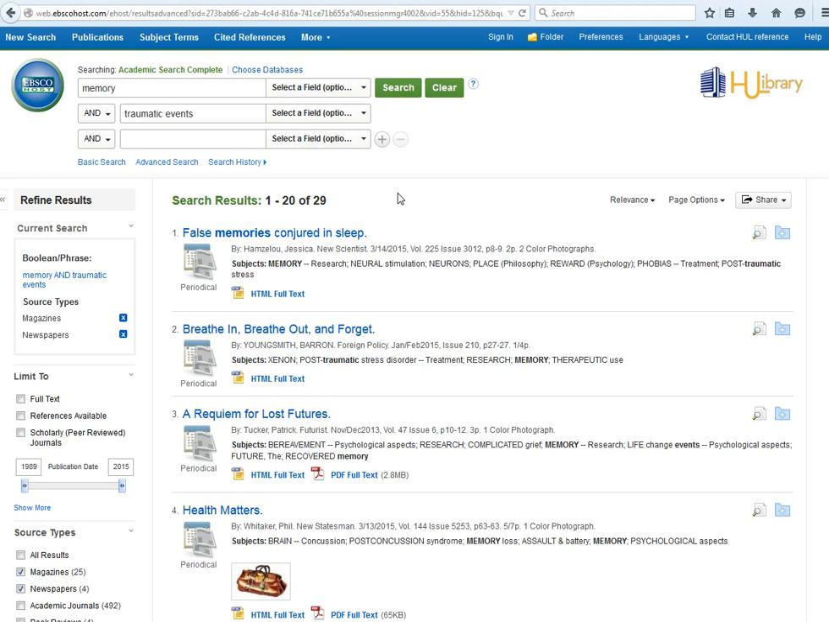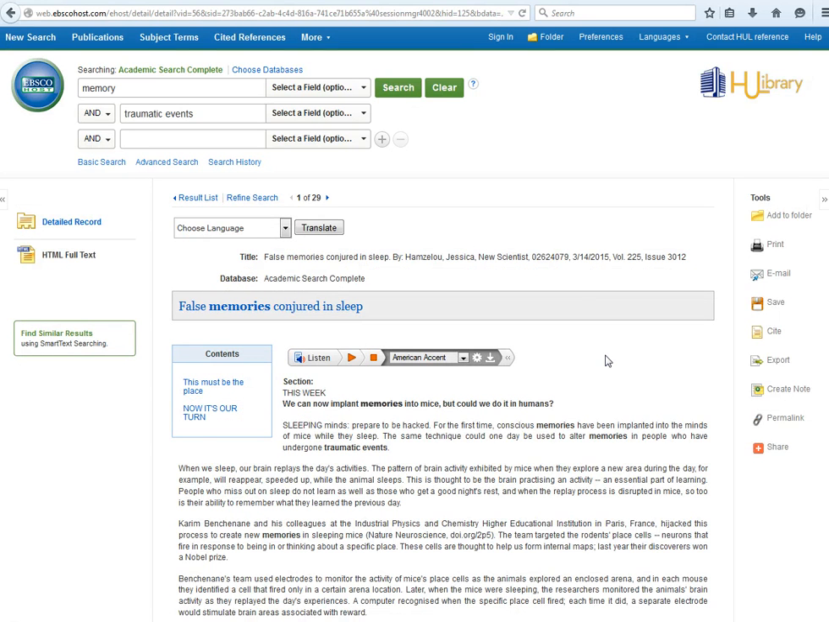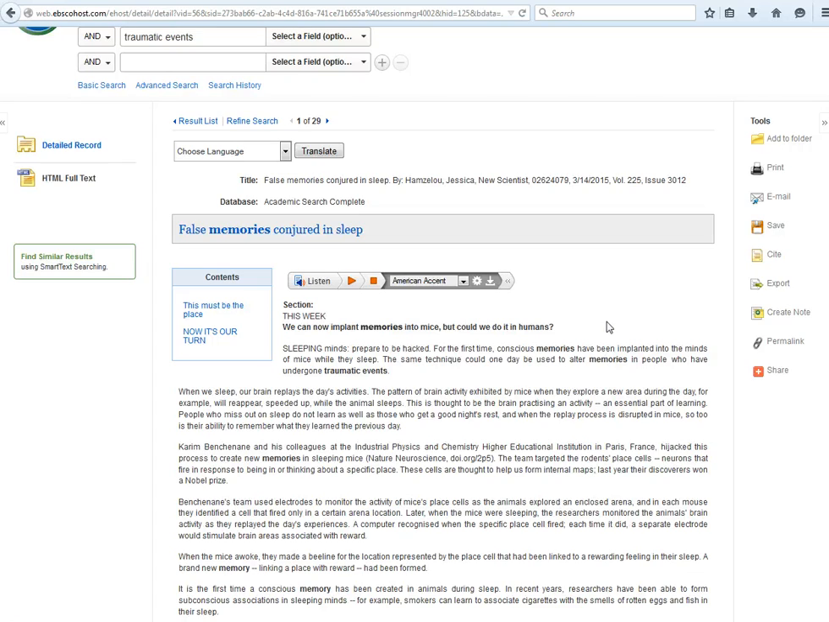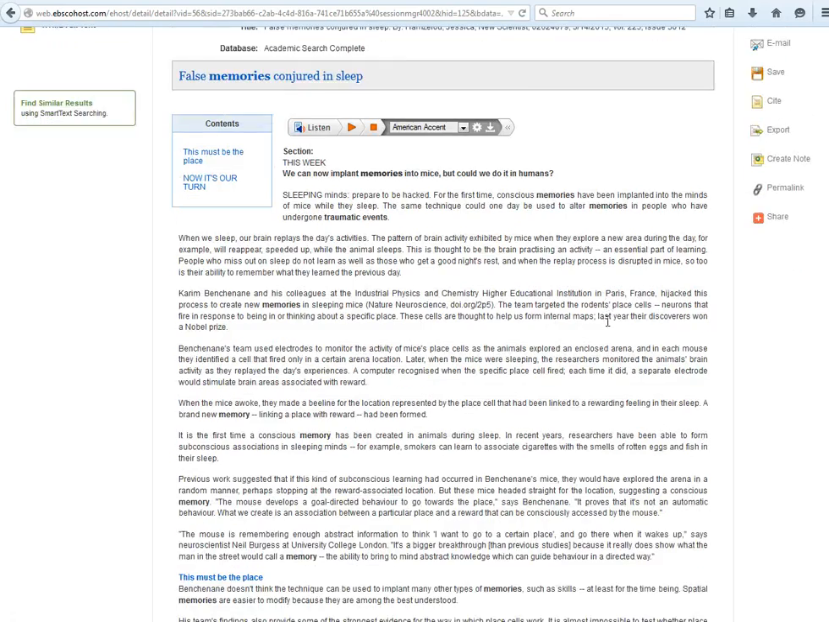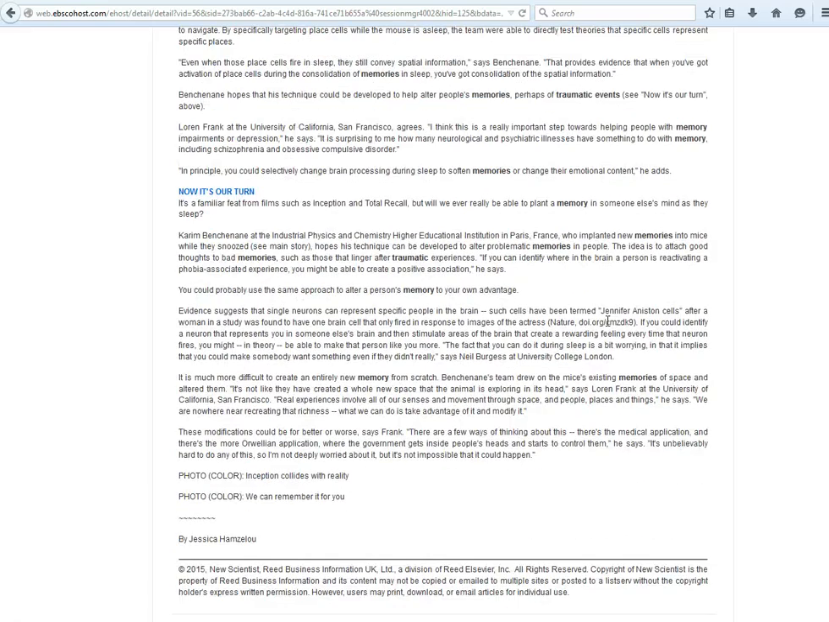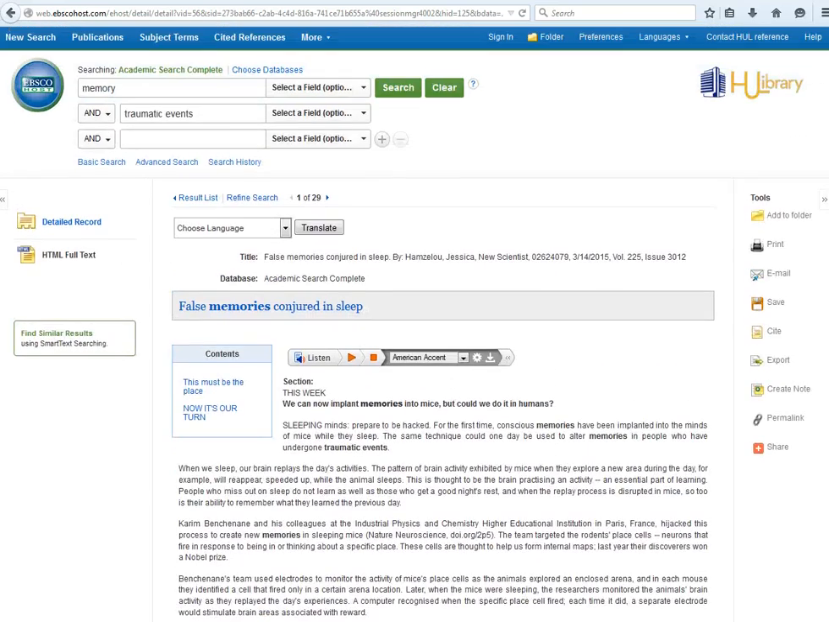We'll take a look at the first one, False Memories Conjured in Sleep. It's in New Scientist magazine, which might sound like a peer-reviewed journal, but we know that it isn't because we've checked magazines and newspapers. And notice here it does give us the author's name. However, it doesn't give us any more information about the author. Notice how the article is fairly short. It does not have any footnotes or endnotes or any references, and it has no reference list. So this would be a good magazine article.